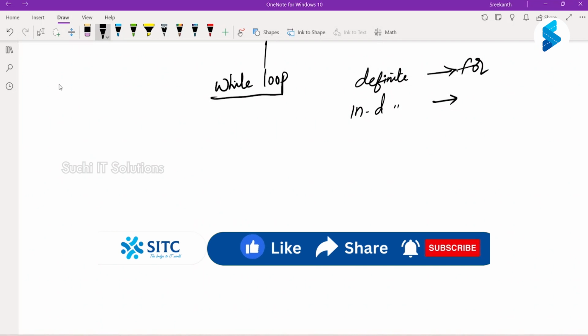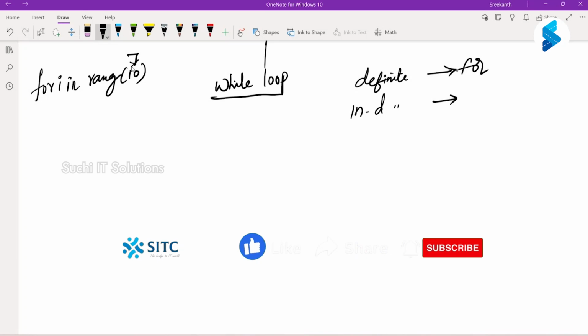So far, whenever we have written a for loop, we always said for i in range of 10. You always gave a number, for i in range of 10 and so on.